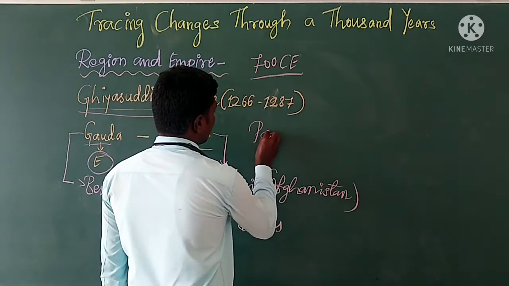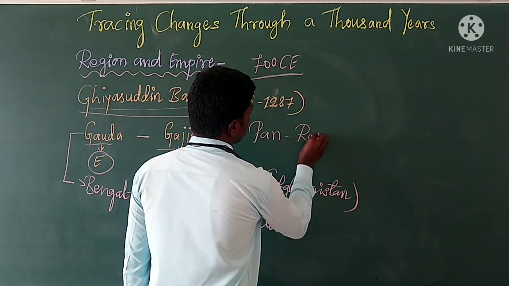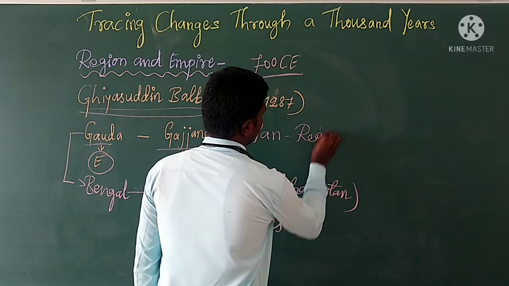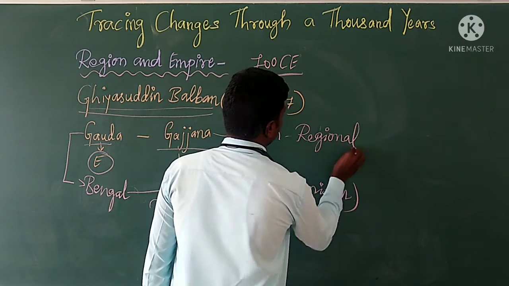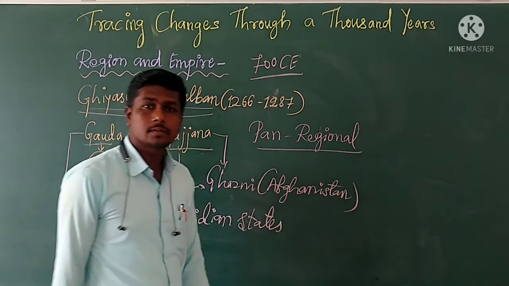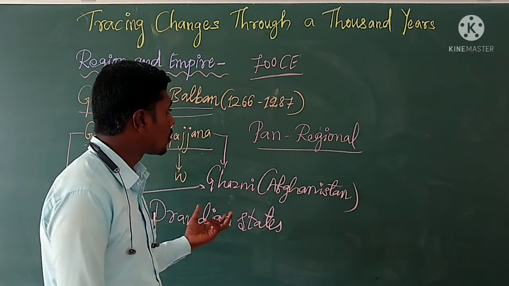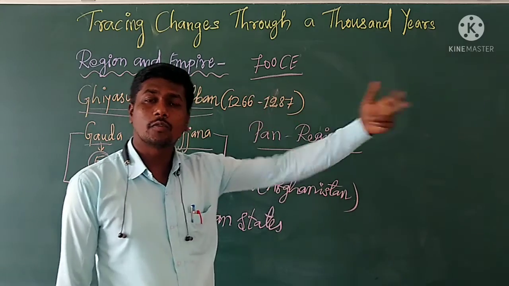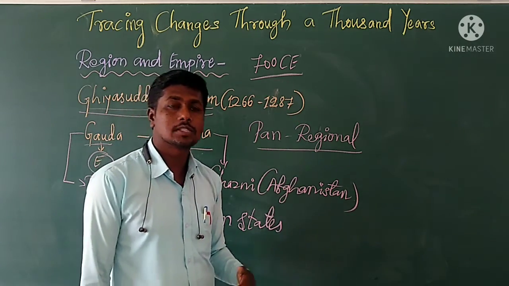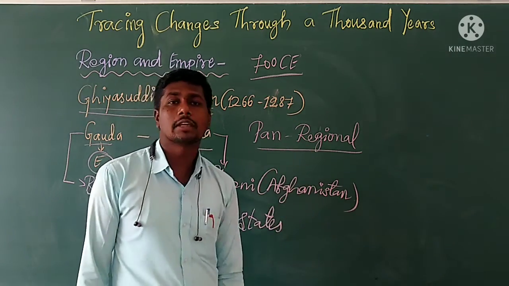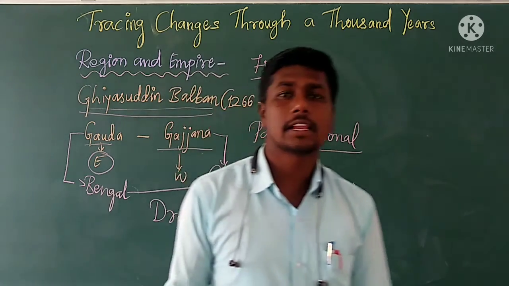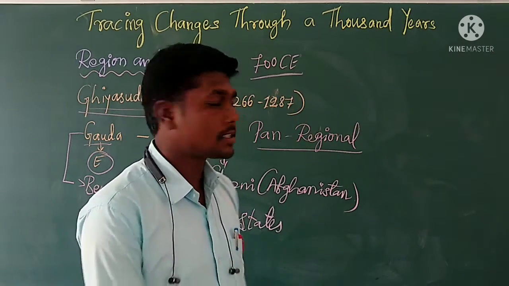Pan-regional, we call. Pan-regional means an empire which controlled various regions. Those empires are called pan-regional empires. What are those called? Pan-regional empires or pan-regional dynasties.